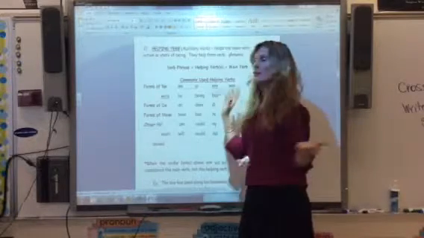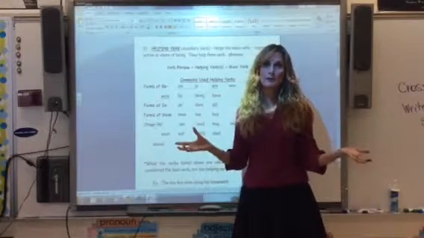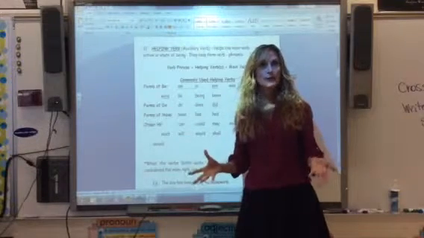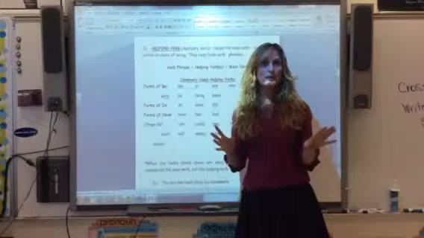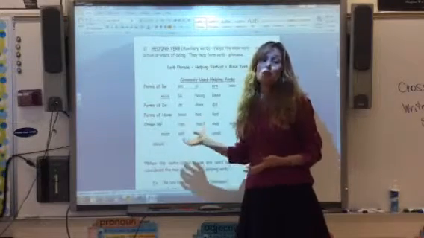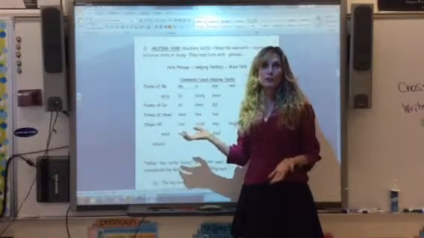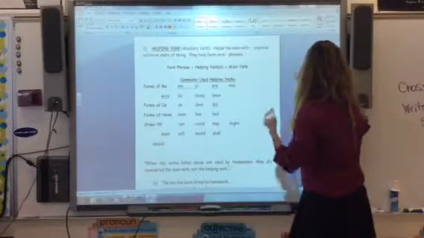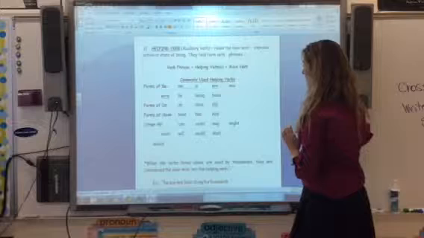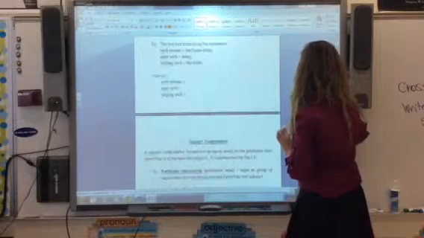And basically, with helping verbs, you just have to memorize them. Once you start to see them and pay attention to them in examples and samples that we're going to do in class, it'll be a lot easier. And for now, what you need to do is just refer to your notes and look at the list and make sense of it in that way. But it's just something you're going to have to memorize.